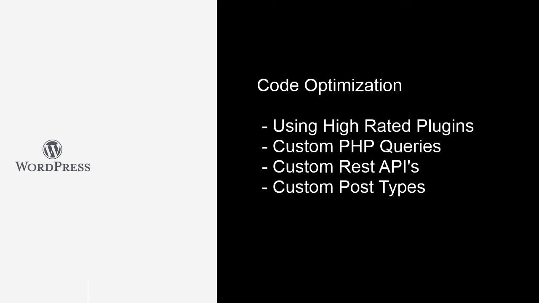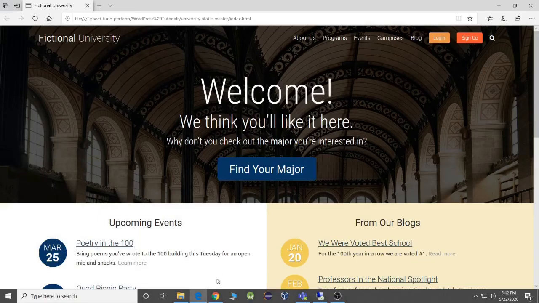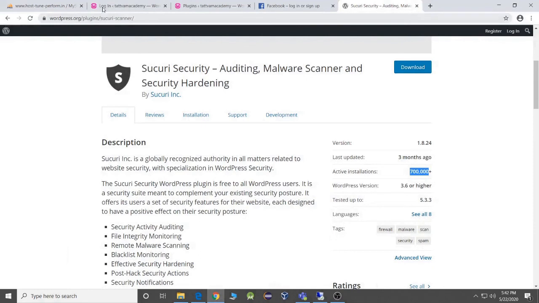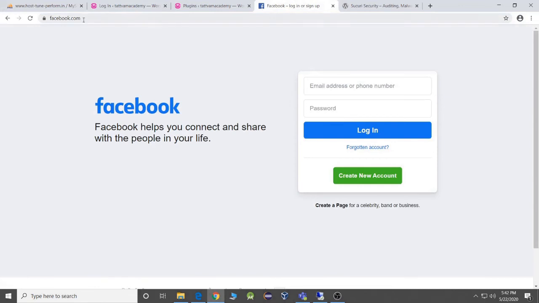So this was all about the performance aspect, and now we will talk about the security aspect. I will start with the fifth point, which is buying an SSL certificate for security. I recommend all of you buy an SSL certificate, and after buying it you will not see a non-secure sign here. Here it is hosted on my local machine, so it is on HTTP, but if you go to my Facebook page, it is on HTTPS.